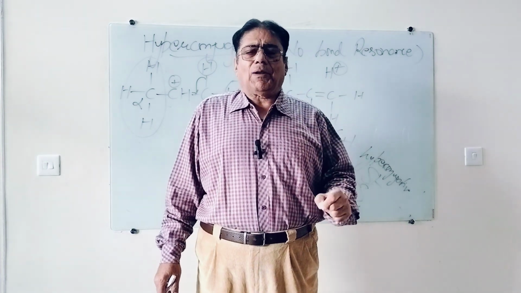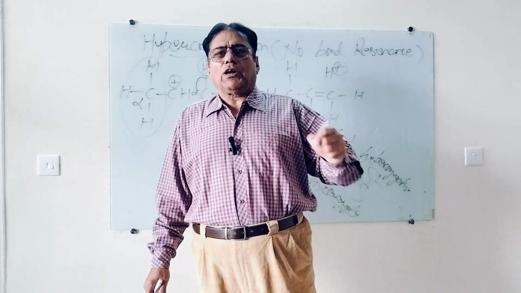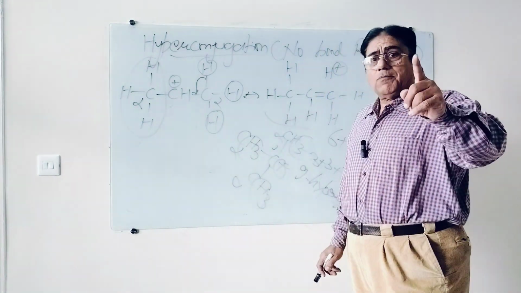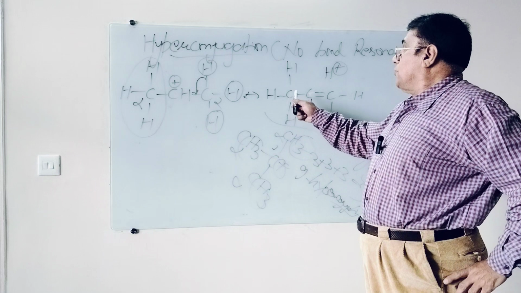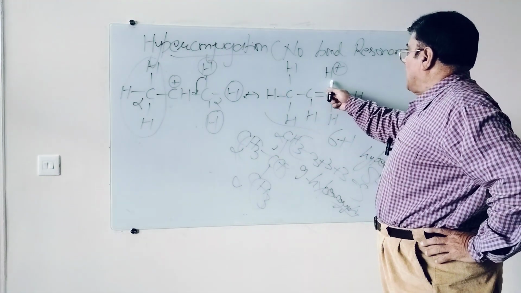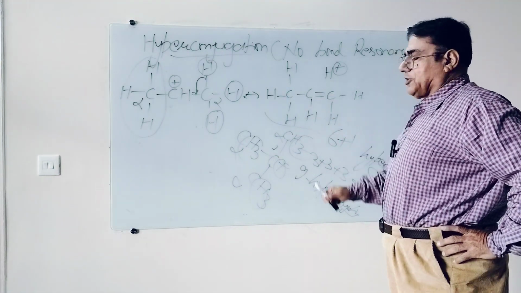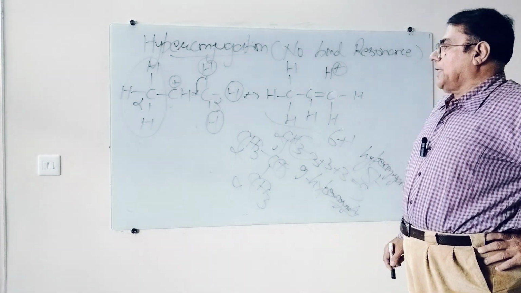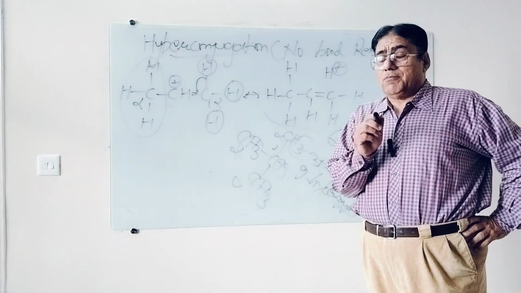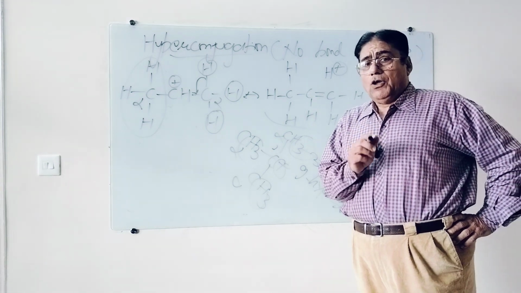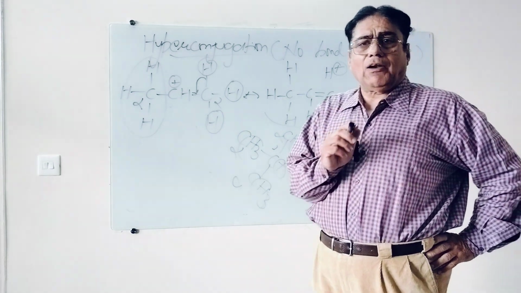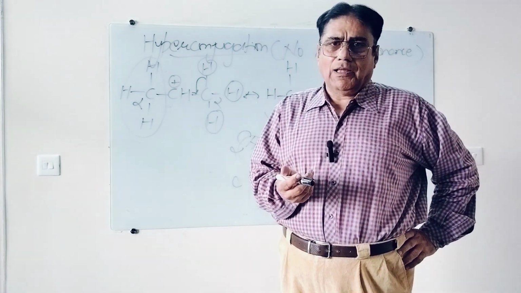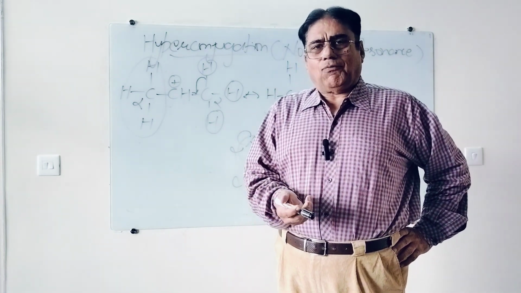Why is benzene stable? Due to resonance, there is delocalization of pi electrons. So this is no bond resonance, but in benzene there is resonance. In no bond resonance, the H plus and the remaining species don't have any bond. That's why this is known as no bond resonance. But remember, in hyperconjugation, only the hydrogens of the alpha carbon count. In the case of ethyl, only 3 hydrogens were there because one alpha carbon was having